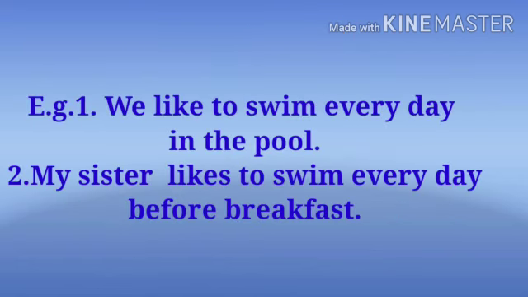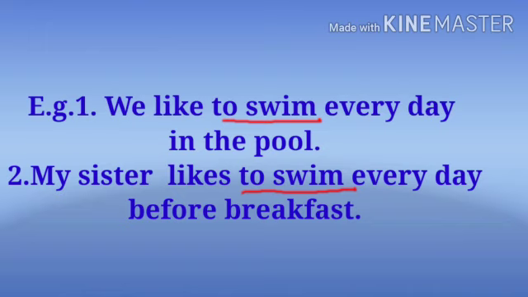Let's understand through examples. 1. We like to swim every day in the pool. Example number 2. My sister likes to swim every day before breakfast. Here the infinitive is to swim. In the second example also the infinitive is to swim.